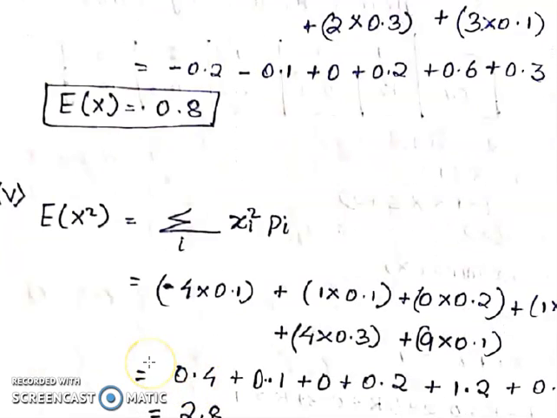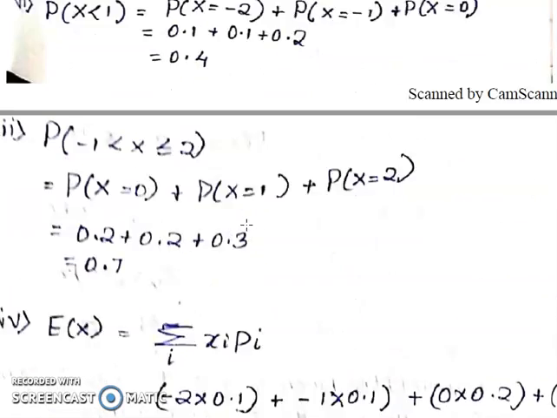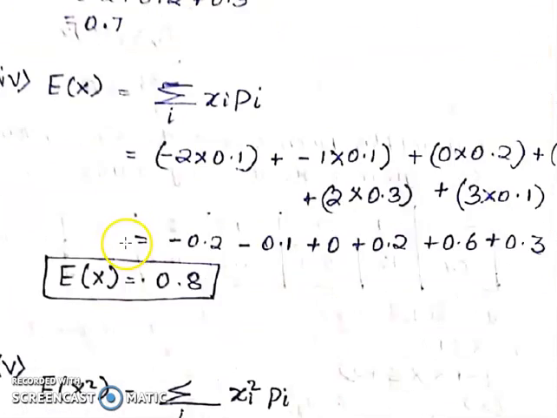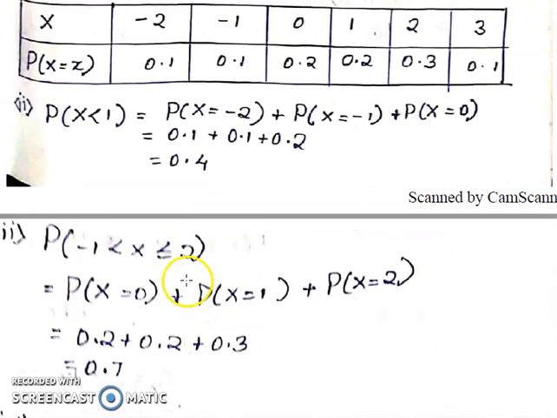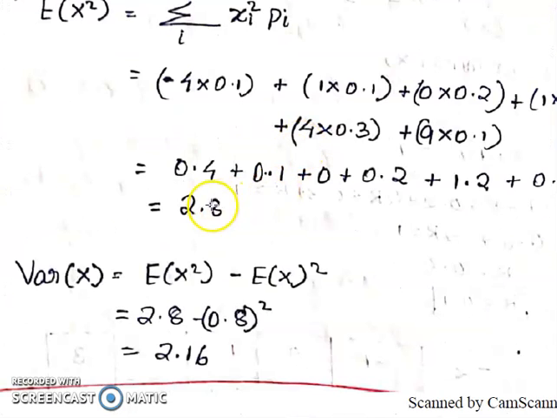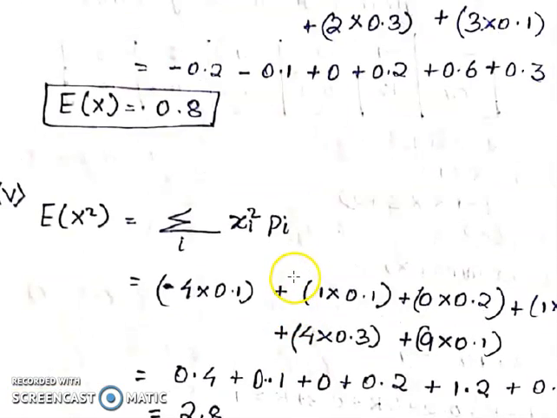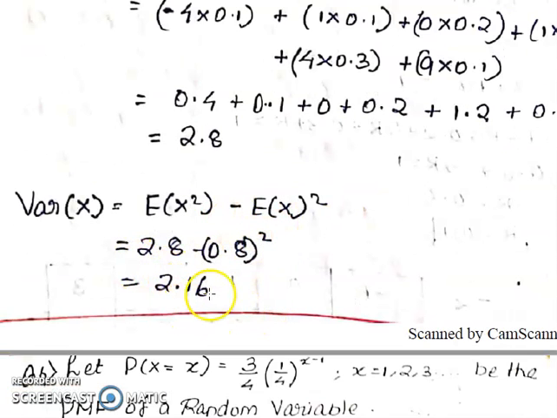Next we are going to find the variance. To find the variance we should know E of x square. The formula for this is simply to replace x by x square. Okay, squaring means simply square this number. Minus 2 square is 4 here, 4 into the corresponding probability 0.1. Similarly square this: 1 into 0.1. Similarly square this: 0 into 0.2, likewise. Okay, that is 2.8. What is the variance of x? E of x square minus E of x the whole square. E of x square is 2.8 minus E of x the whole square, which is 0.8 the whole square. Subtracting, we get 2.16. Okay, right.